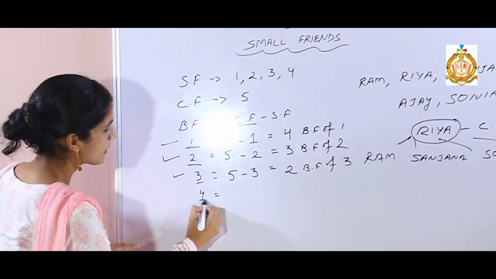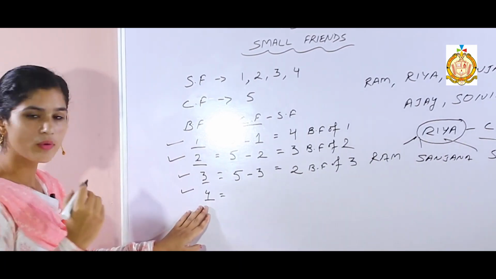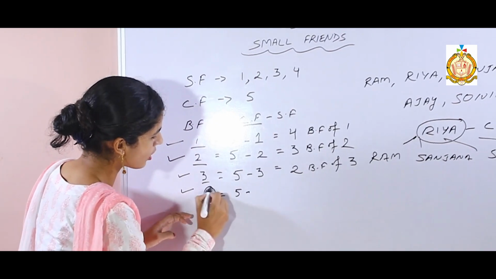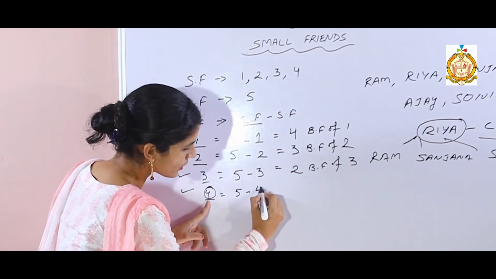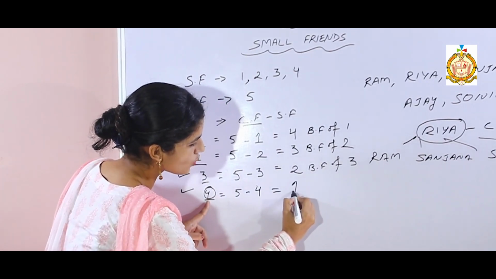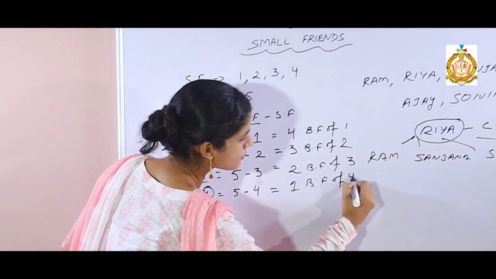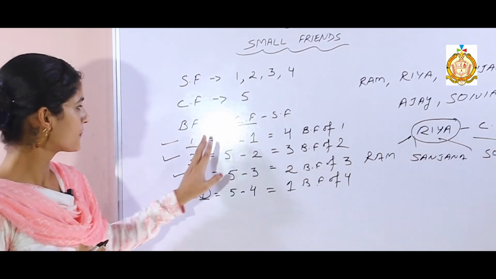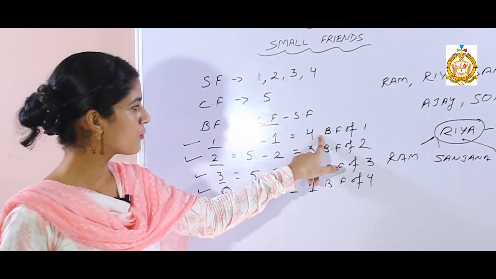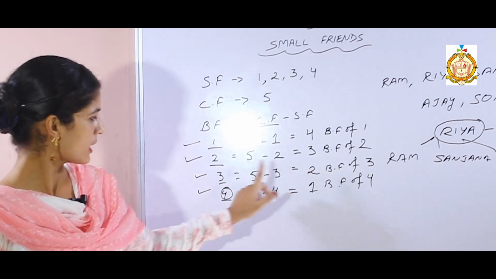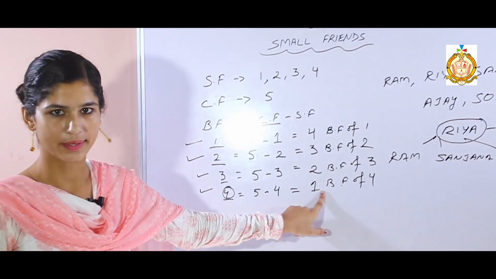So now, next number is 4. How will we find the best friend of 4? From the common friend, subtract your small friend. Your small friend is 4. So 5 minus 4, your answer is 1. 1 is the best friend of 4. Okay, now, best friend of 1 is 4. Best friend of 2 is 3. Best friend of 3 is 2. And best friend of 4 is 1.